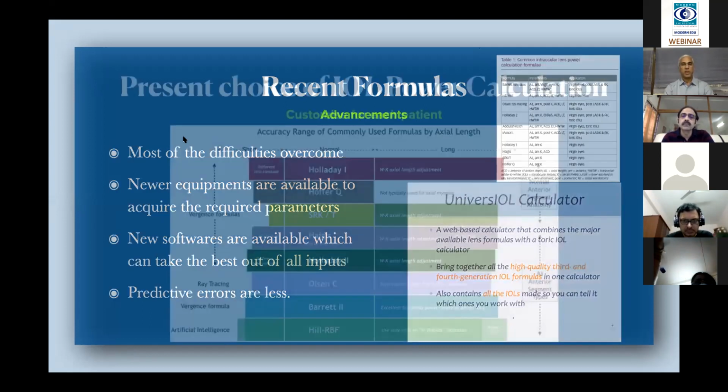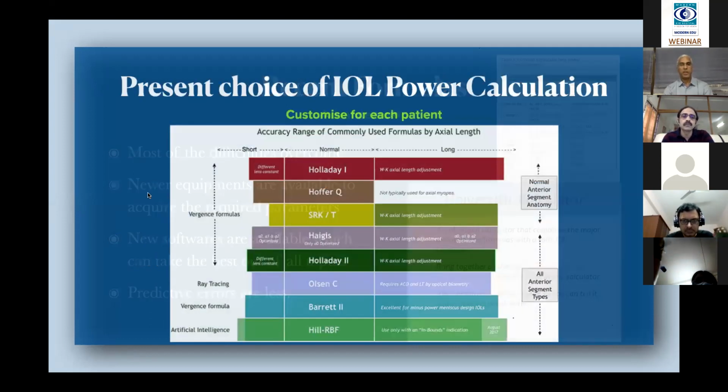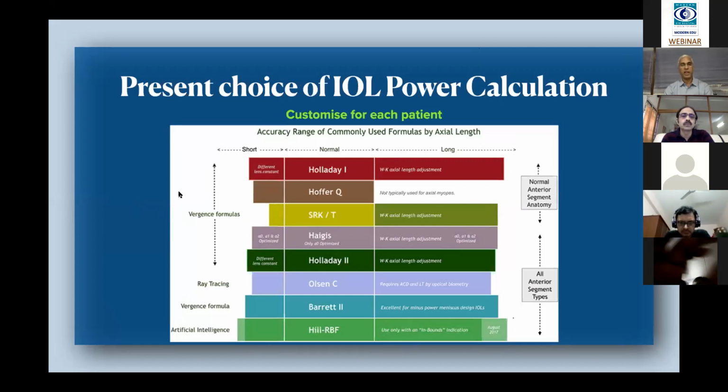So this is another simple and easy way of summarizing all the generation formulas, mainly using the right formula for the right case. So just remember only three. Use SRK/T for normal and large eyes, Hoffer Q for short eyes, and Haigis for post-refractive eyes, and reserve Barrett and Hill RBF.